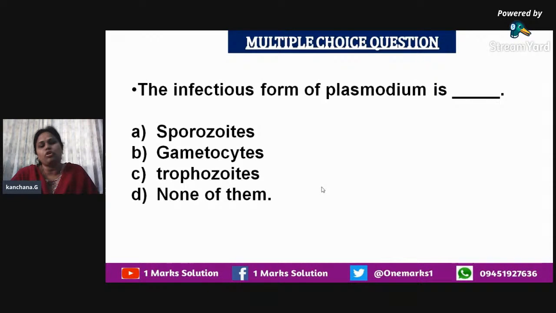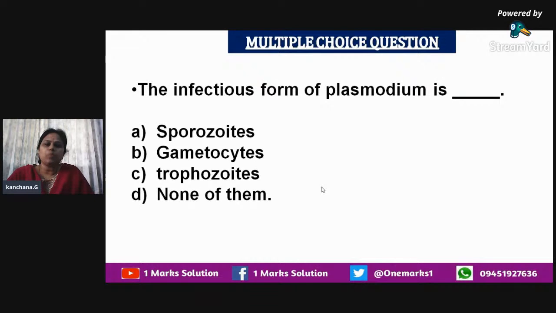Then it will also spread to the RBCs, and when they get broken up and the substance called hemozoin is released, it causes infection like chills and all in the human, in the toxic form.